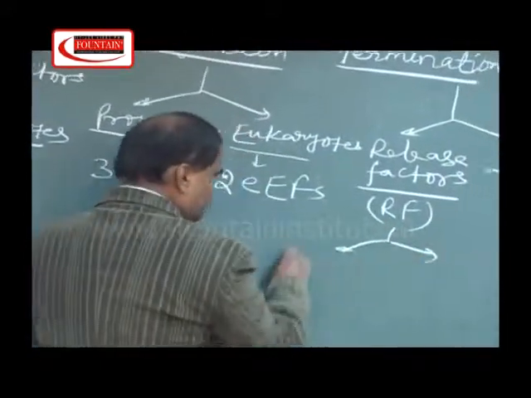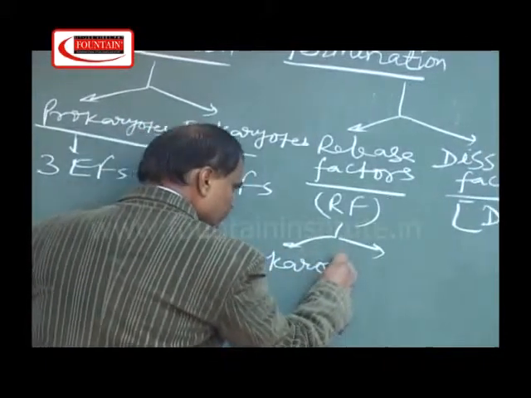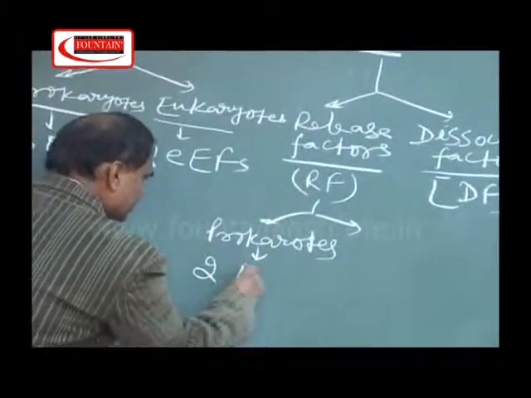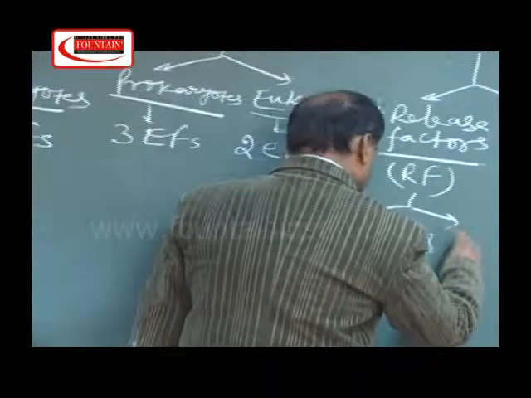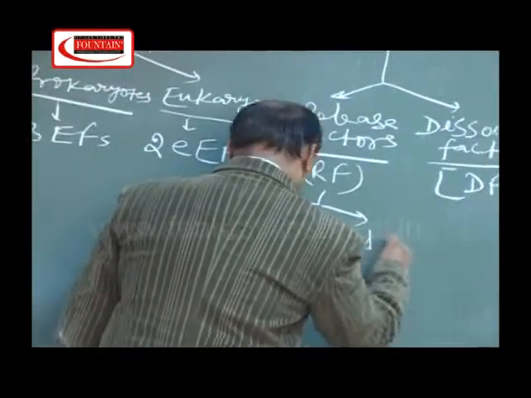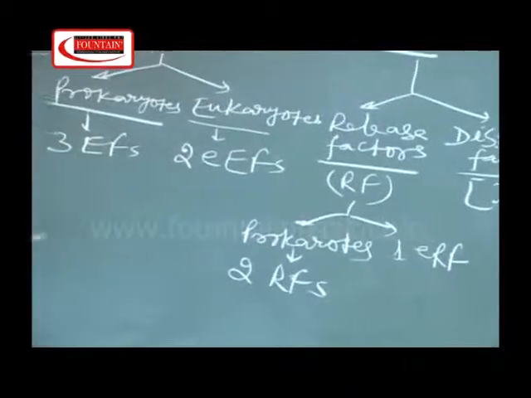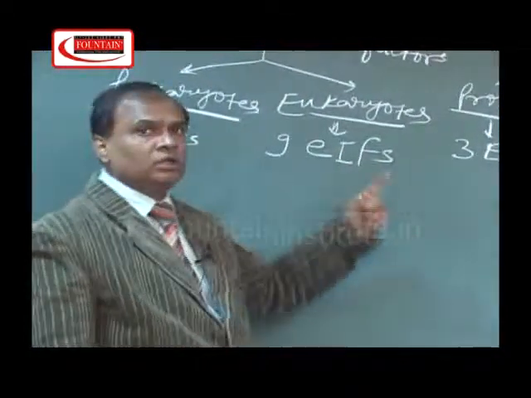In the case of prokaryotes, there are 2 release factors, but in the case of eukaryotes only one release factor. And the dissociation factor is the same for both, whether it is prokaryotes or eukaryotes.